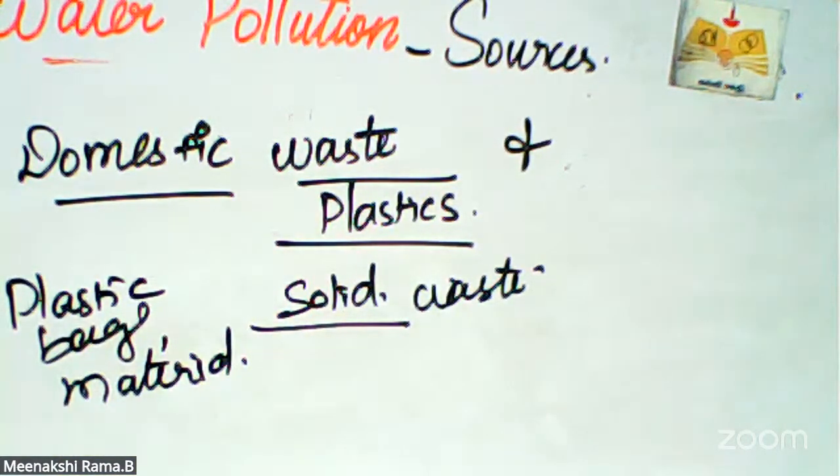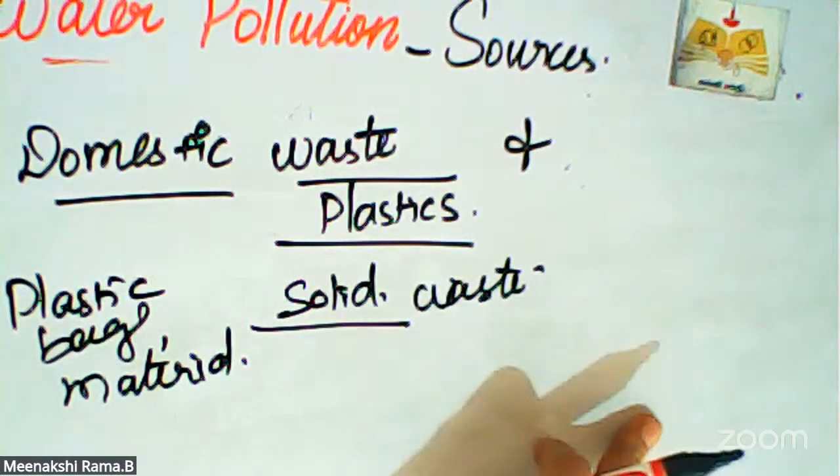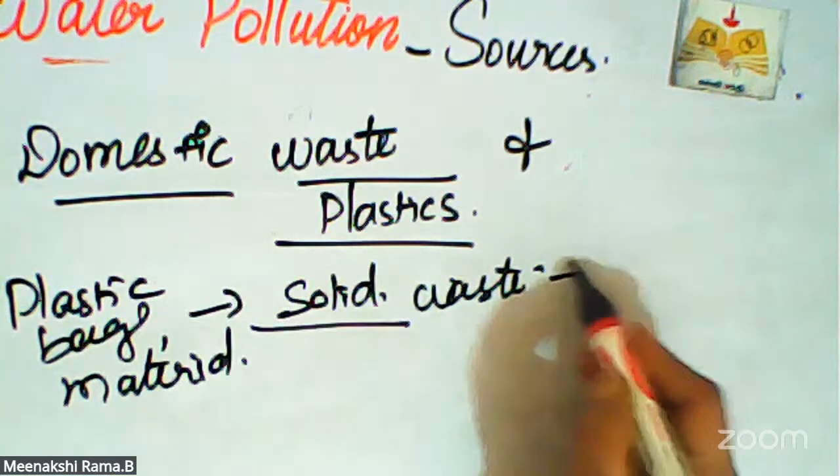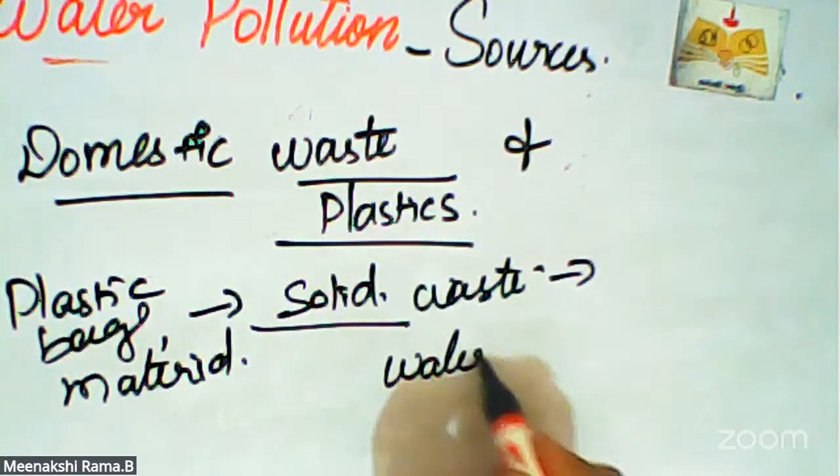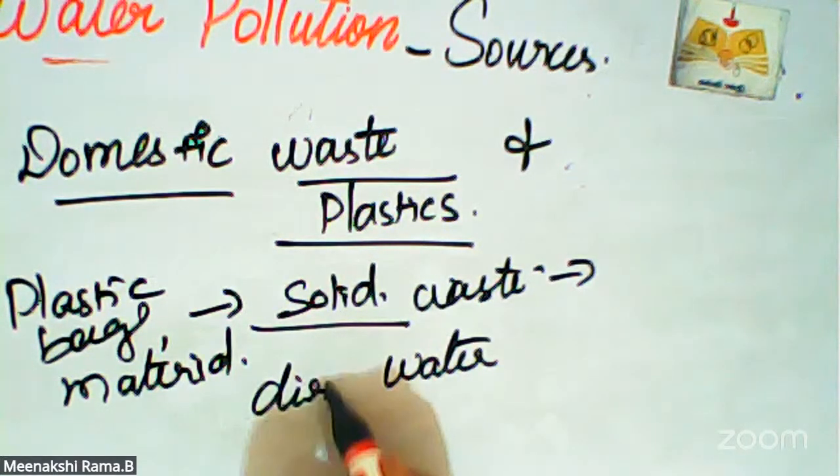Teacup and then side dish bowls. These are all plastic solid waste. These solid wastes are easily joined to water, that is drainage water.